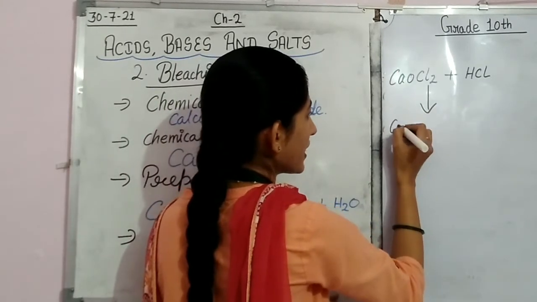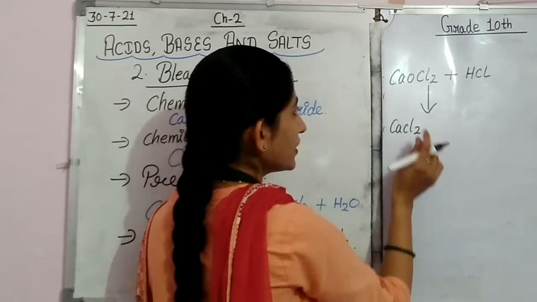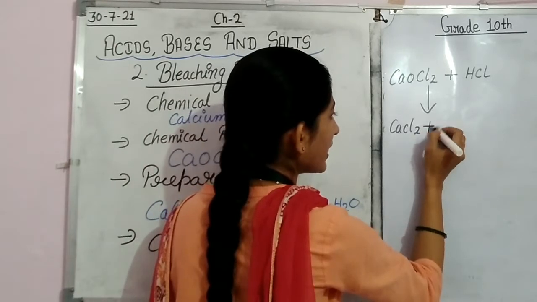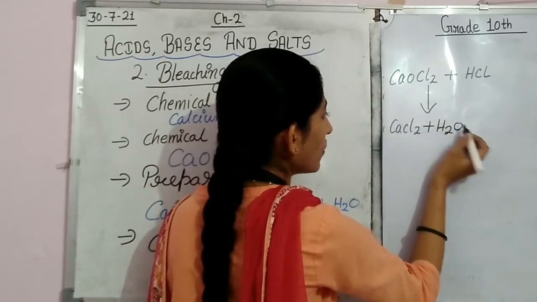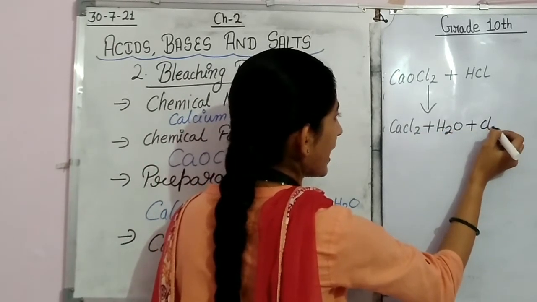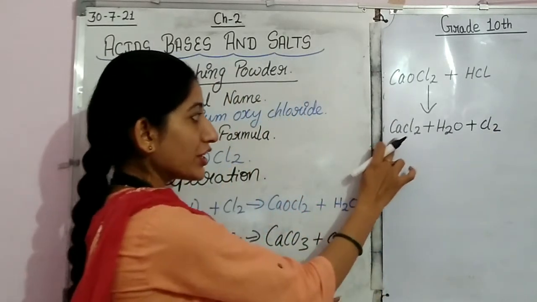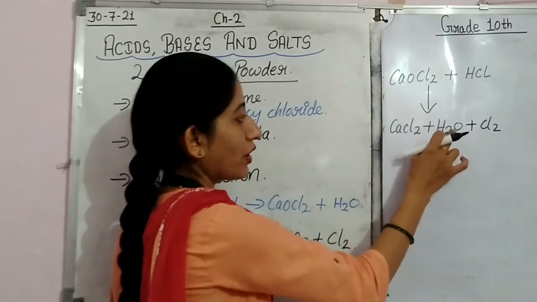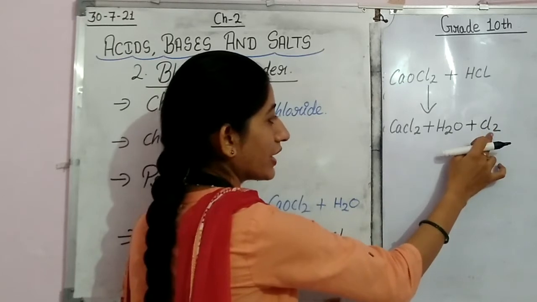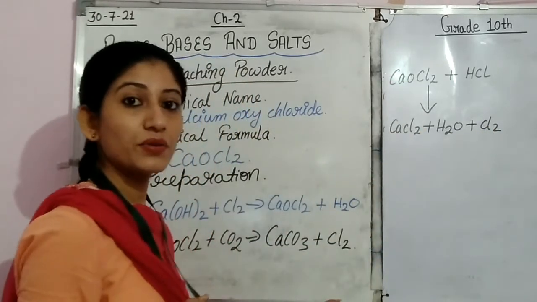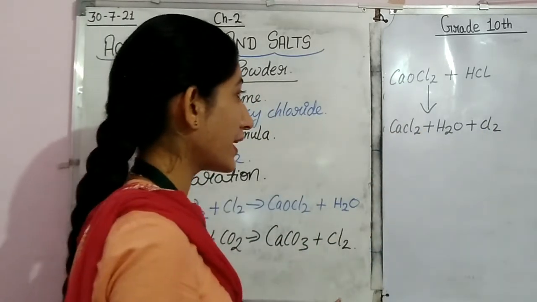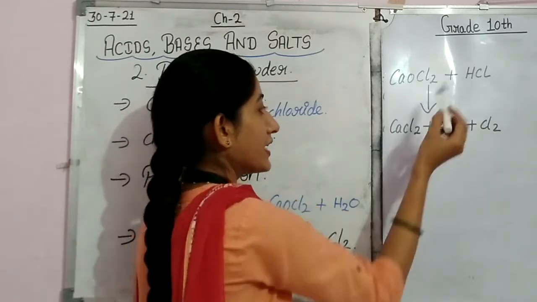The product will be CaCl2 plus H2O plus Cl2. Calcium chloride will be formed, water will be released and chlorine gas will be released. In this way the reaction takes place with HCl.